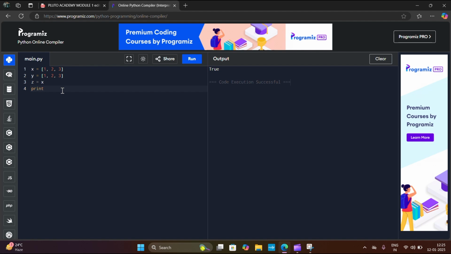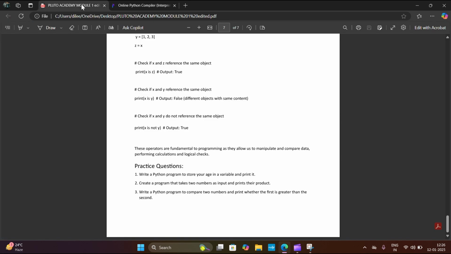I'll print this. X is not y. Here I will add one more element, 4, and I will run this. It returns true because x is not y. X and y are not equal. See, x consists of 1, 2, 3 elements and y consists of 1, 2, 3, 4 elements. So x is not equal to y, so it returns true. Okay. I hope all of you understood this concept.